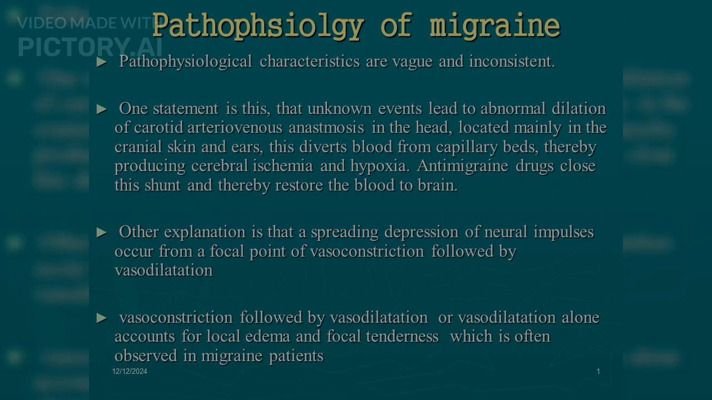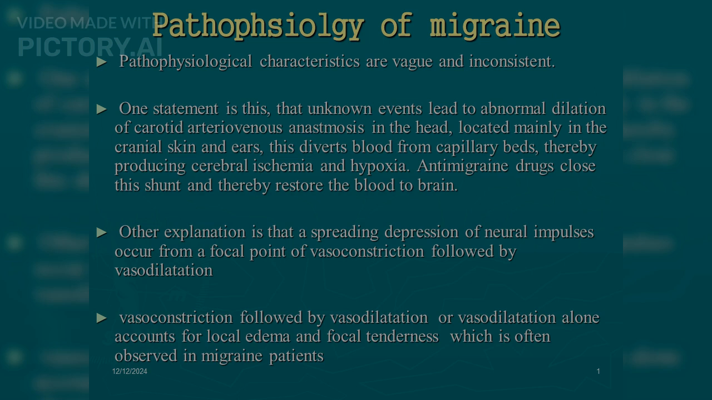Pathophysiology of migraine. Pathophysiological characteristics are vague and inconsistent. One statement is that unknown events lead to abnormal dilation of carotid arteriovenous anastomosis in the head, located mainly in the cranial skin and ears. This diverts blood from capillary beds, thereby producing cerebral ischemia and hypoxia. Anti-migraine drugs close this shunt and thereby restore the blood to the brain.